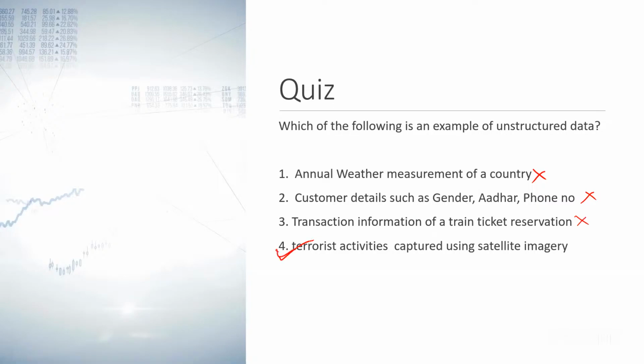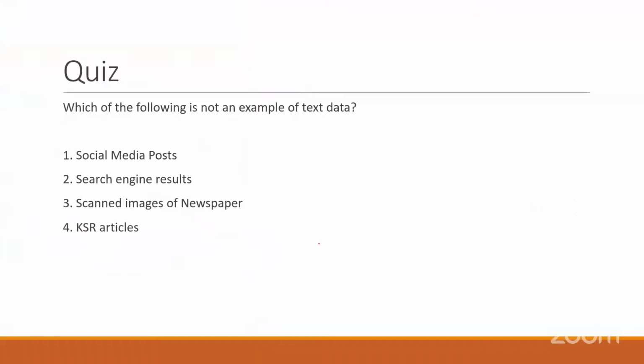Yes. Which of the following is not an example of text data? Three, the third is not an example. A social media post is text data. A search engine result is a scanned image of a newspaper. Yes, exactly. It is not text data.